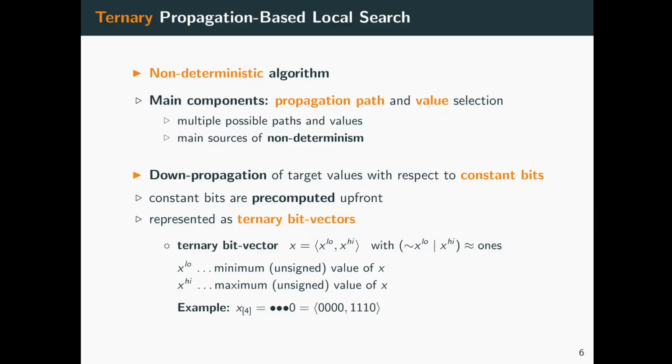We additionally only consider valid x low, x high pairs, that is, we don't allow a bit that is 1 in x low to be 0 in x high. This is enforced by the constraint not x low or x high must be equal to all 1s. In the example here below, we have a bit vector of size 4, where the least significant bit is constant 0 and all other bits are undetermined.